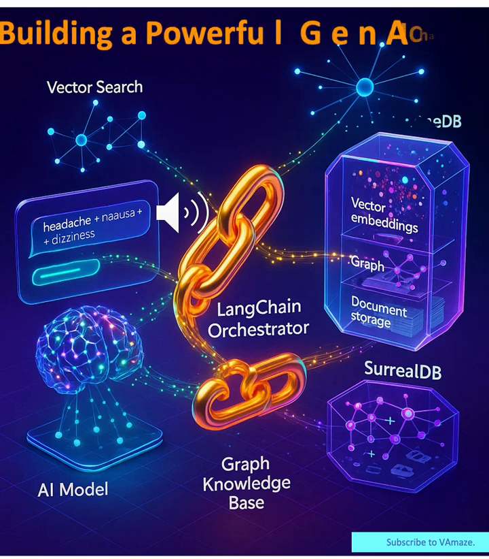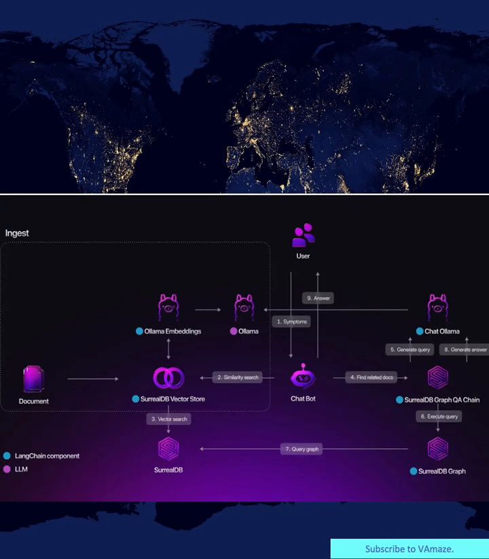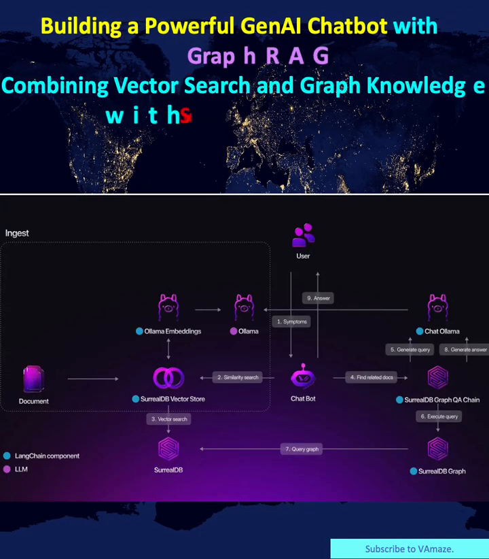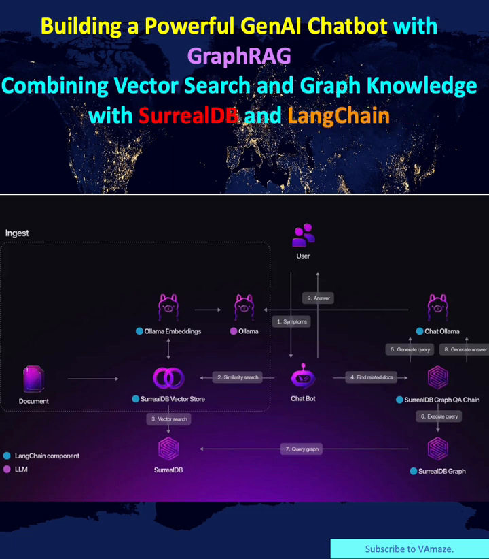The challenge, beyond simple question answering. Imagine you're building a health symptoms chatbot. A user asks, "I have headache and feel nauseous. What could be causing this?" A basic chatbot might treat these as separate symptoms, but the real world is interconnected. Headaches and nausea often occur together, pointing to specific conditions, medications, or underlying causes that are best understood through their relationships. Enter GraphRAG, the perfect marriage of technologies.